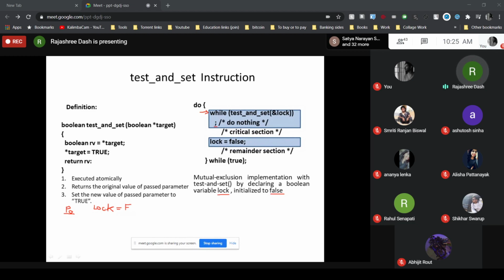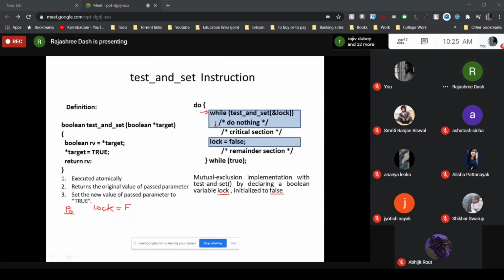Here the definition is given. Am I audible? Am I audible or not? Yes, ma'am, audible.